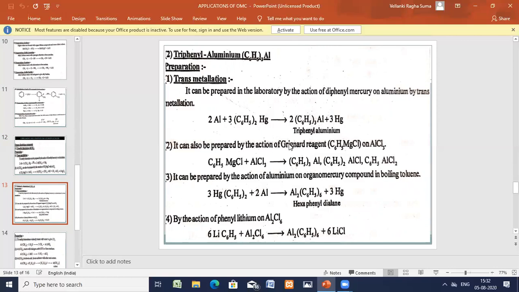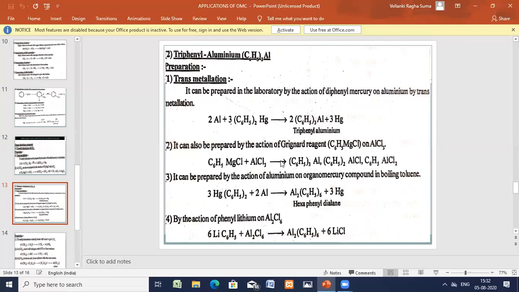It can even be prepared by Grignard reagent. So RMgCl, Grignard reagent, R here, aryl magnesium chloride. So this is phenyl magnesium chloride on reaction with aluminium chloride compound. What is happening is the exchange process takes place.